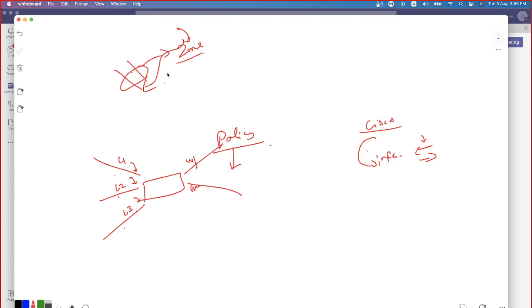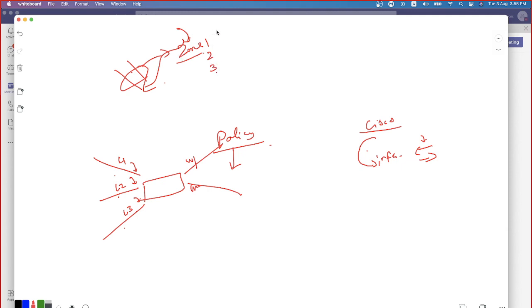Okay, one thing to keep in mind: zones are mandatory in Juniper SRX. Without zones you cannot bind the policies. Zone is a mandatory component. One more point you need to remember: one interface can be part of one zone only. What do I mean by that? I can create multiple zones, zone 1, zone 2, zone 3. It's possible.